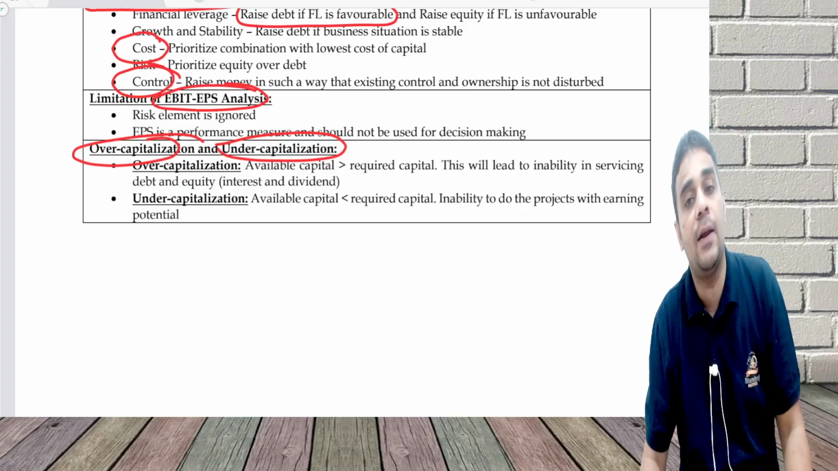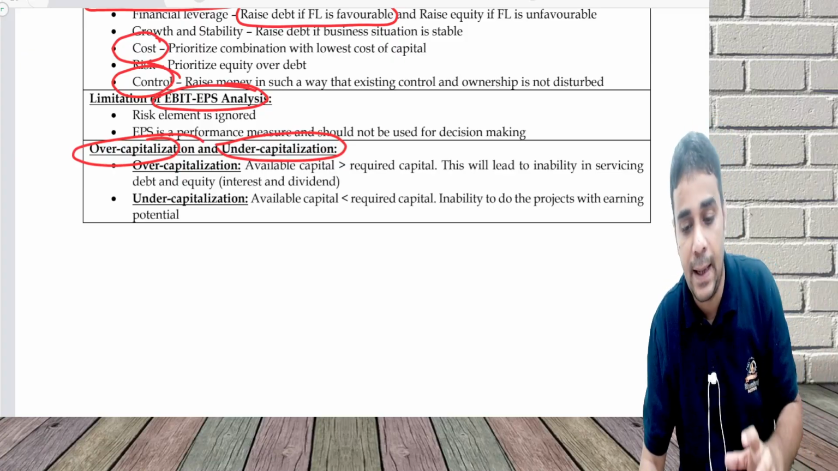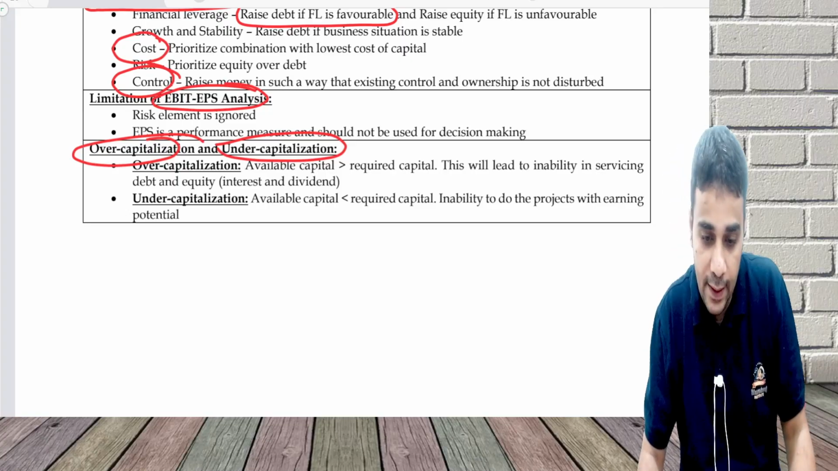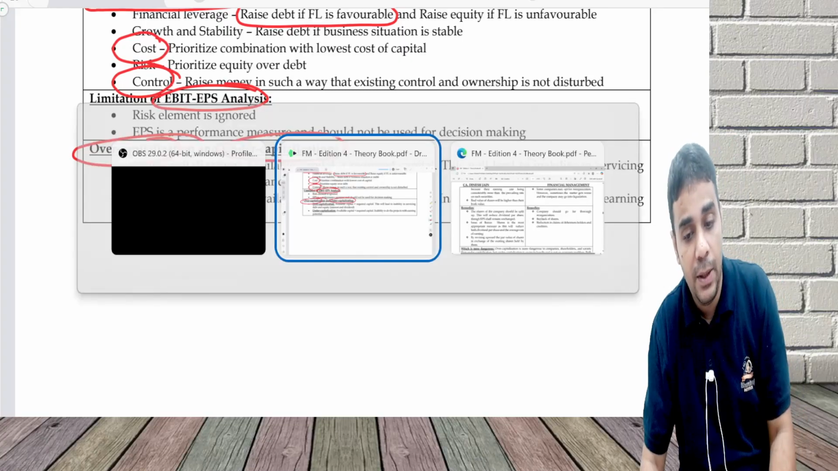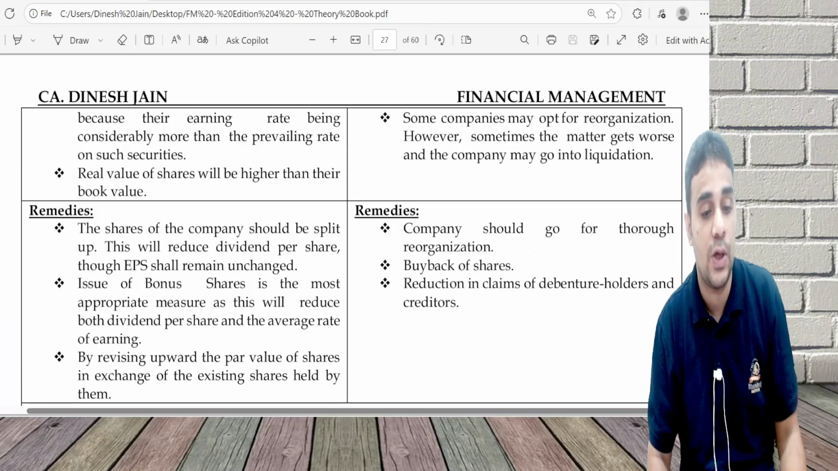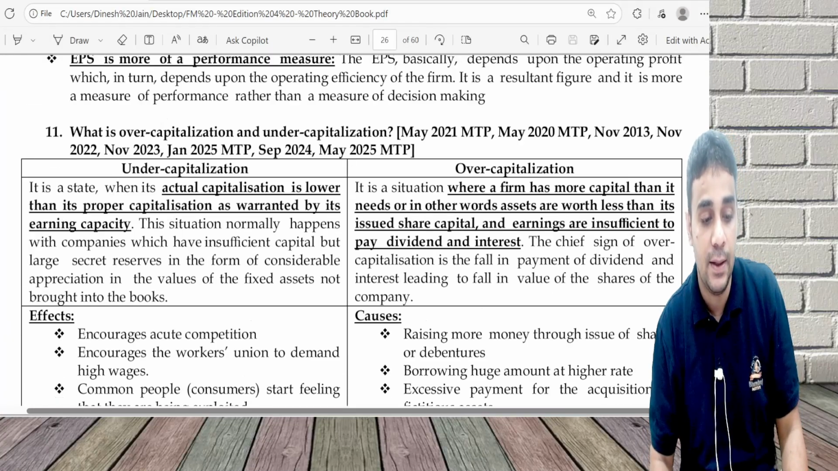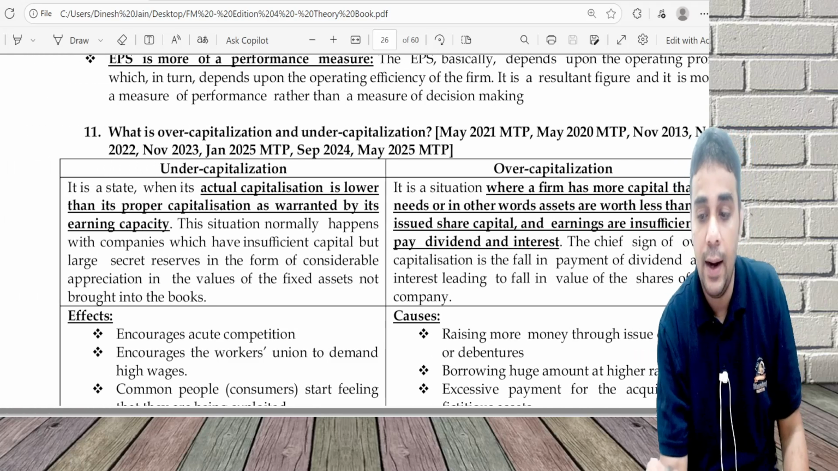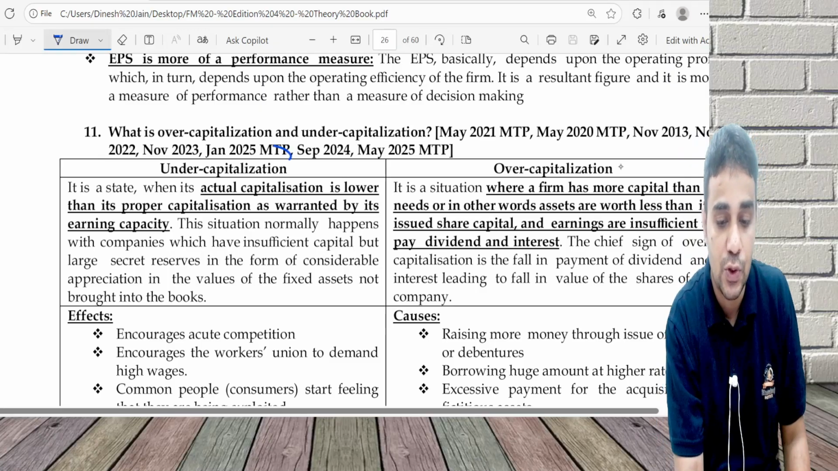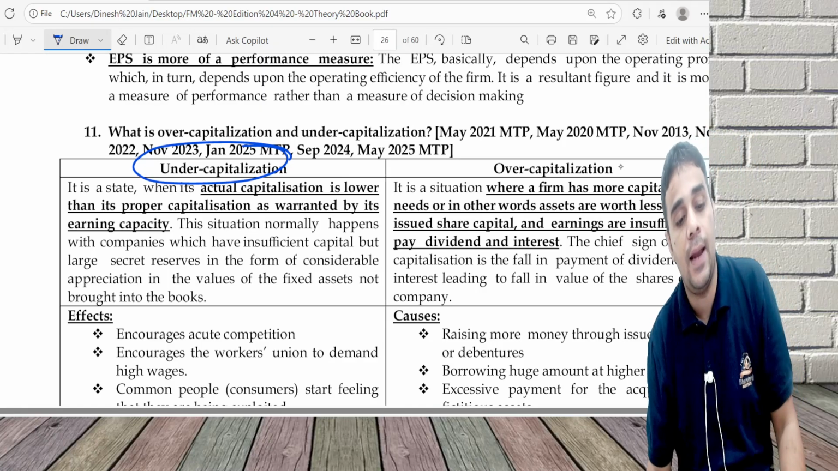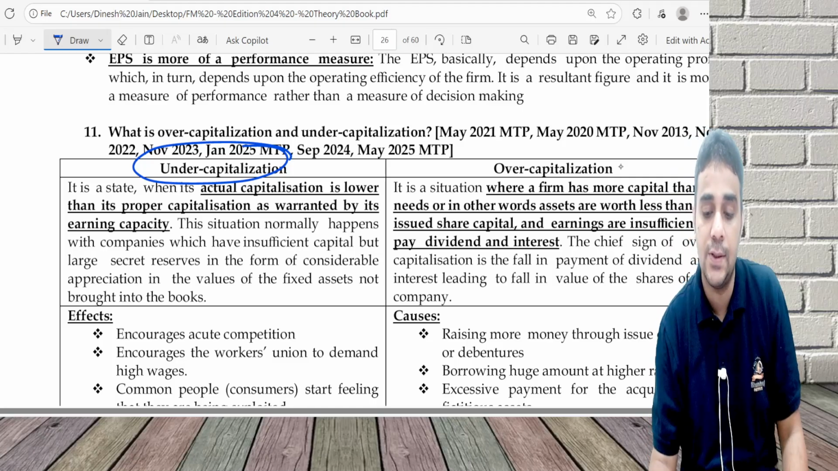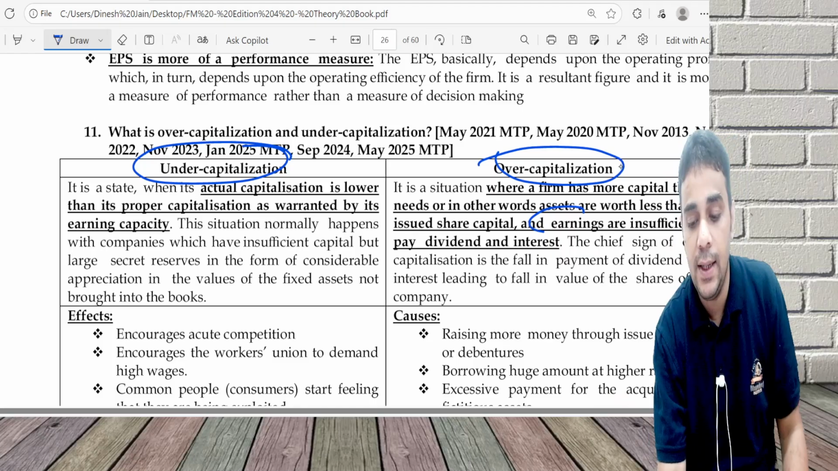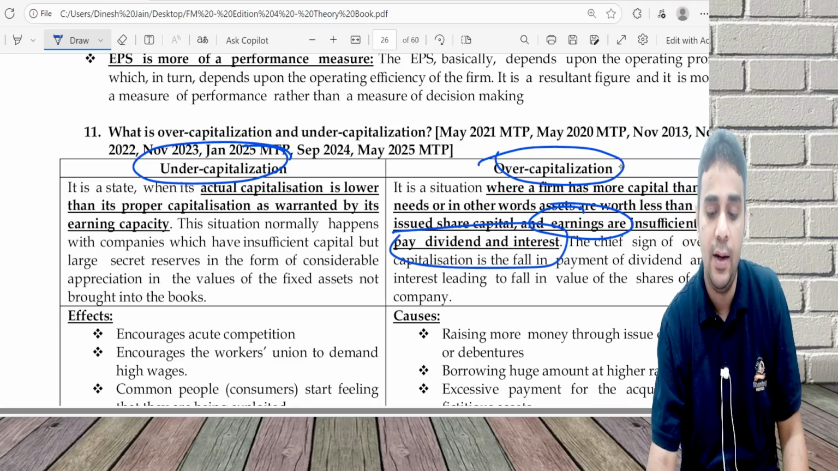And under capitalization is a situation where the available capital is lesser than the required capital, so I may not be in a position to do some of the projects which I want to do. This is part of the bigger material. So under capitalization, this is a frequently tested question. Under capitalization refers to a situation where the actual capitalization is lower than the proper capitalization, and over capitalization is I have more capital and earnings will be insufficient to pay dividend and interest.